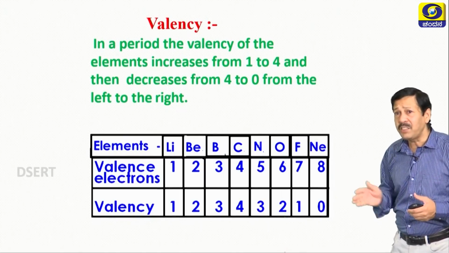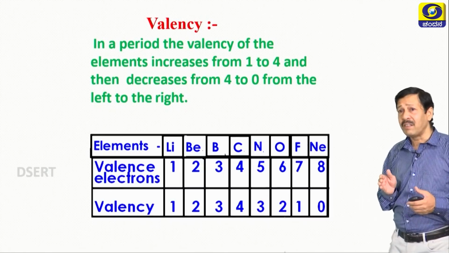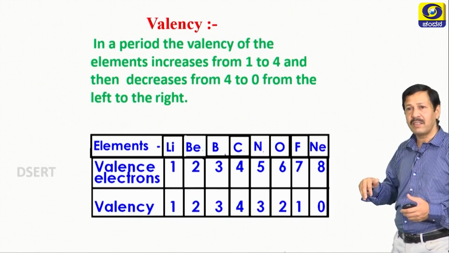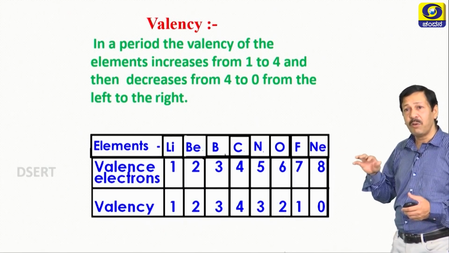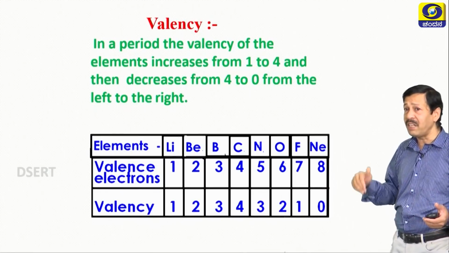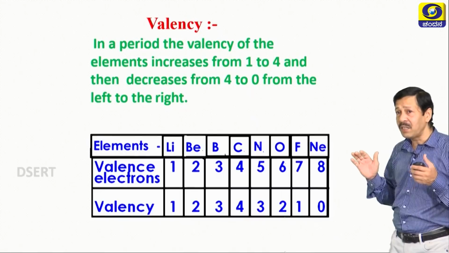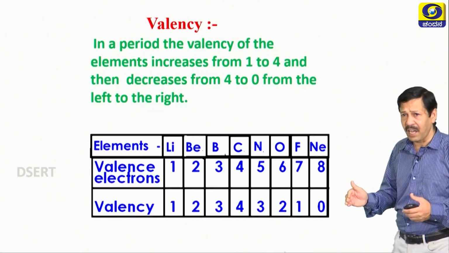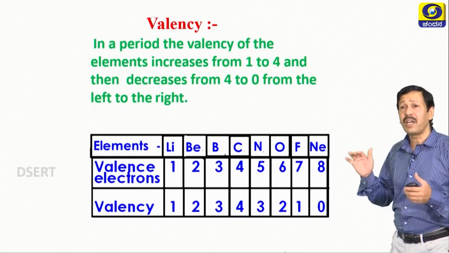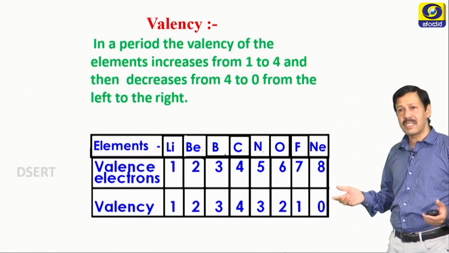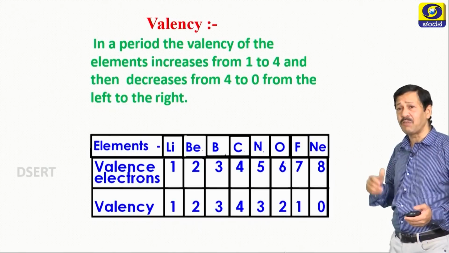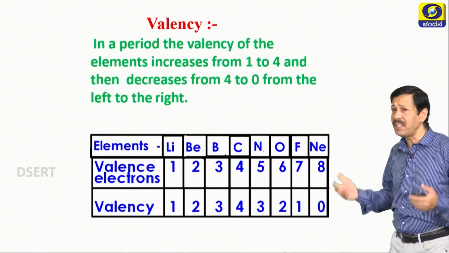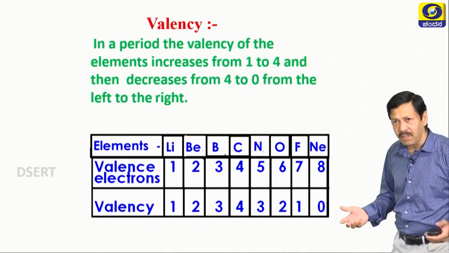Now the next one, nitrogen, having 5 valence electrons. Its valency is 3, that means 3 more are required, or it has to lose 5. Losing 5 is impossible, so it takes 3 very easily, that is why its valency is -3, meaning electronegative. Oxygen, 6 electrons are there, it will take 2 electrons to attain the octet. Fluorine, 7 electrons are there in the valence shell, its valency is 1, it takes 1 electron. Neon has 8 electrons, octet already achieved. Do you think it accepts electrons or loses them?